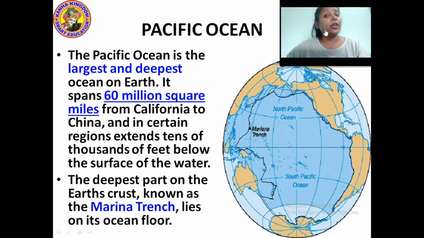So what is the Mariana Trench? The deepest part of the earth's crust is thought to be the Mariana Trench. And in which ocean is it found? The Pacific Ocean, which is said to be the largest and the deepest ocean on the earth. It spans 60 million square miles from California to China, and more than 10,000 feet below the surface of the water.